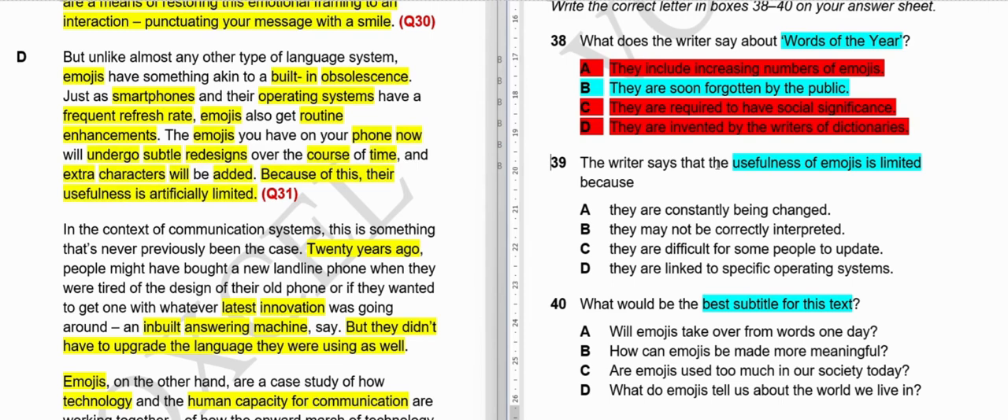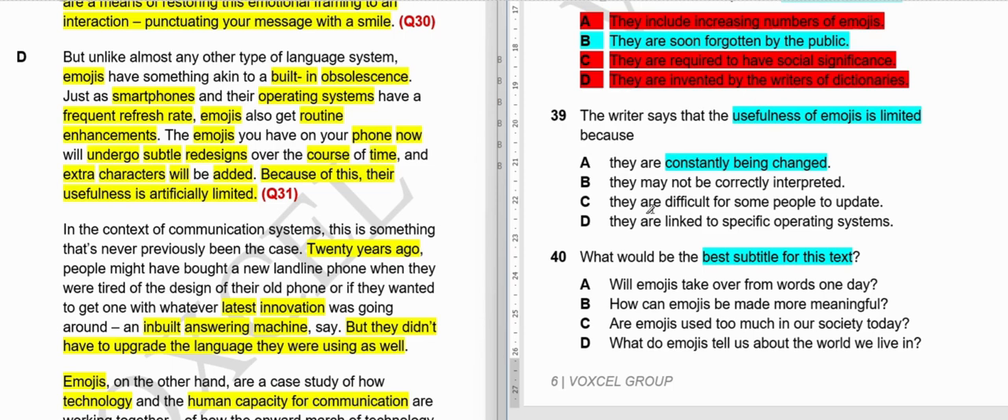So why is the usefulness of emojis limited? Because they are constantly being changed, so they are being changed over time. If I remember correctly, from that particular part of my memory, I can easily mark our answer, but I will not do anything right now. We will just read the options and then I will give you some time to figure out the answer yourself.